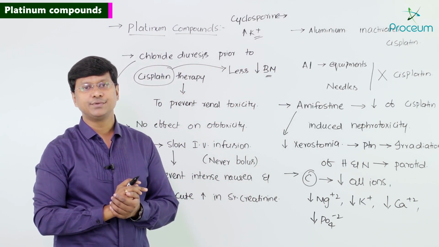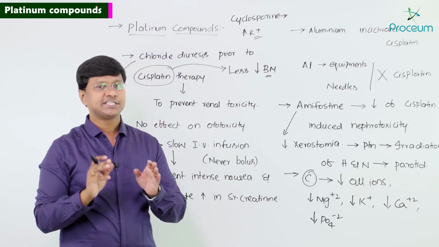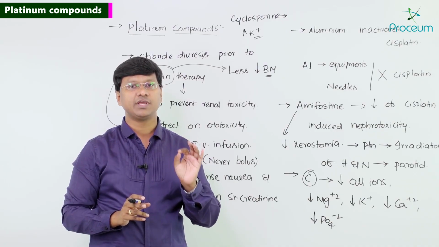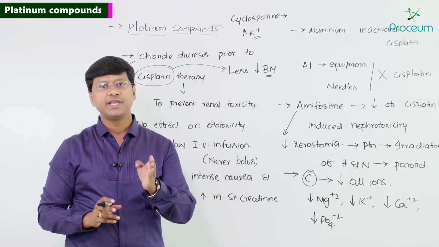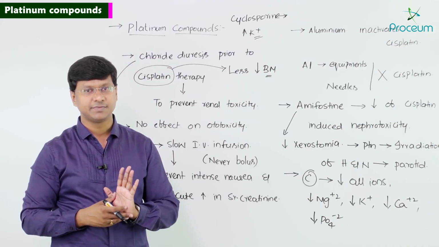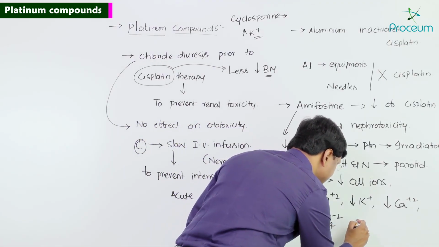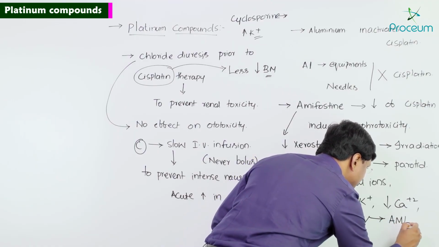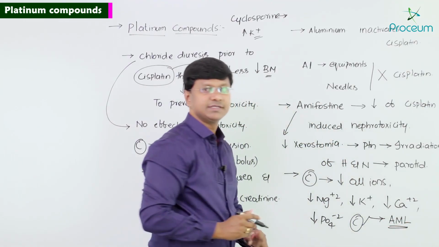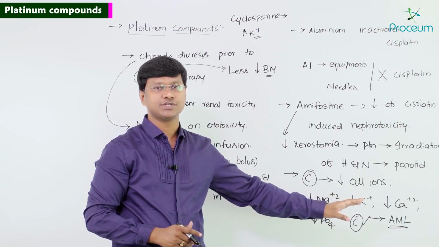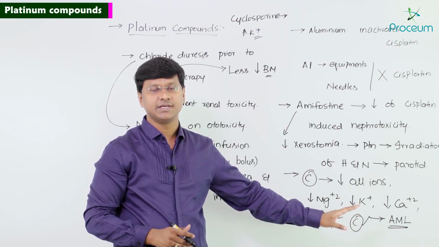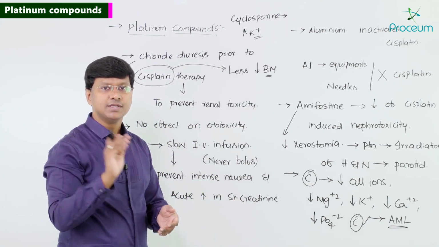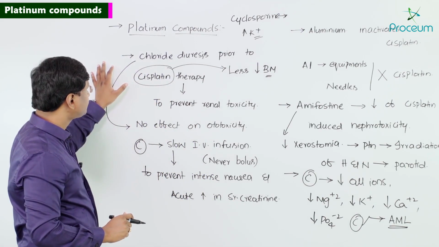Next, let me tell you another very important point. Cisplatin has been associated with the development of acute myeloid leukemia, usually 4 years or more after the treatment. So let me shortly revise here.